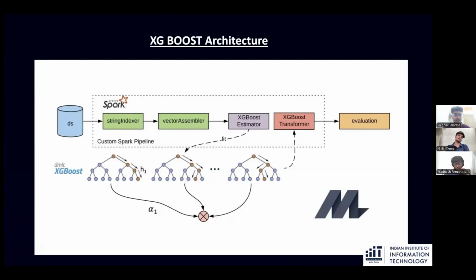This slide presents the XGBoost architecture integrated with a custom Apache Spark pipeline. The dataset first undergoes preprocessing through components like string indexer and vector assembler, converting features into a format suitable for modeling. These processed features are then fed into the XGBoost estimator, which fits the data and generates predictions using an ensemble of decision trees. The output passes through an XGBoost transformer followed by an evaluation module.